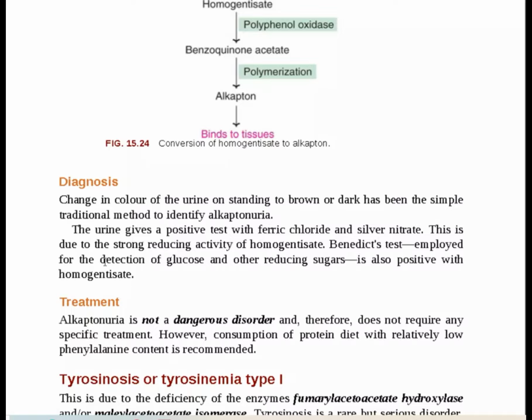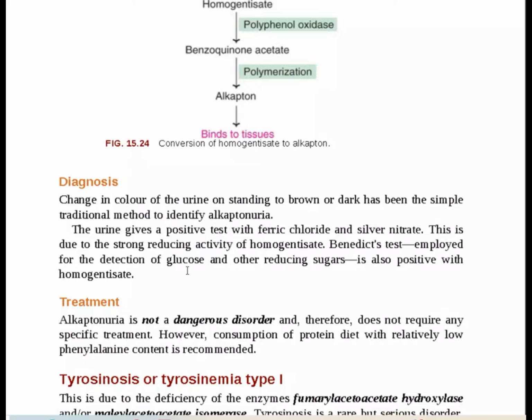Now, how do we treat this type of disease? Alkaptonuria is not a dangerous disorder, and therefore does not require any specific treatment. However, consumption of a protein diet with relatively low phenylalanine content is recommended. So in this way, we have covered our lectures on phenylketonuria and also specifically alkaptonuria.